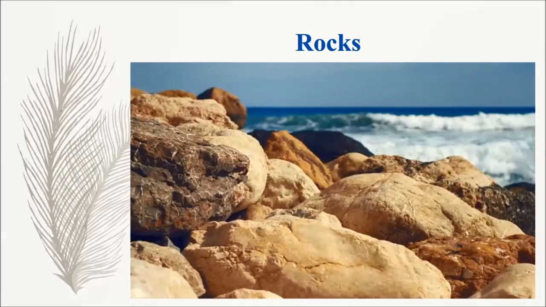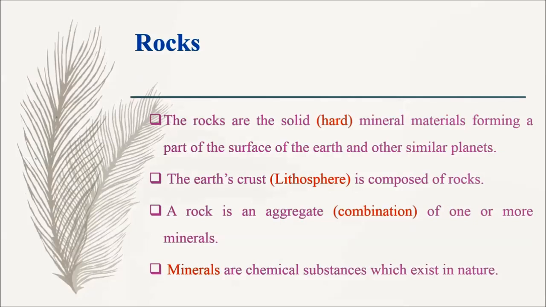Now we are going to learn about rocks. The rocks are the solid mineral materials forming a part of the surface of the Earth and other similar planets. Here, solid means hard.